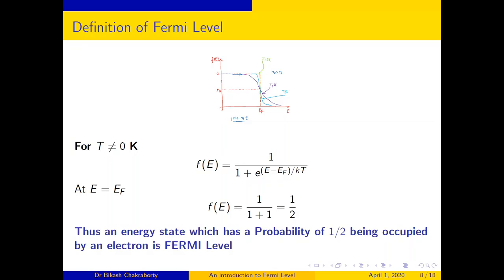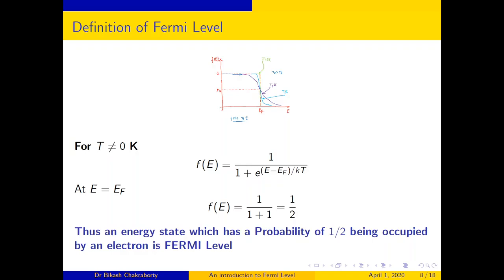For T not equal to 0 Kelvin, you can easily show that if I put E equal to EF, then this distribution function becomes f of E is equal to 1 divided by 1 plus 1, which is equal to half. Thus, an energy state which has a probability of half of being occupied by an electron is the Fermi level.